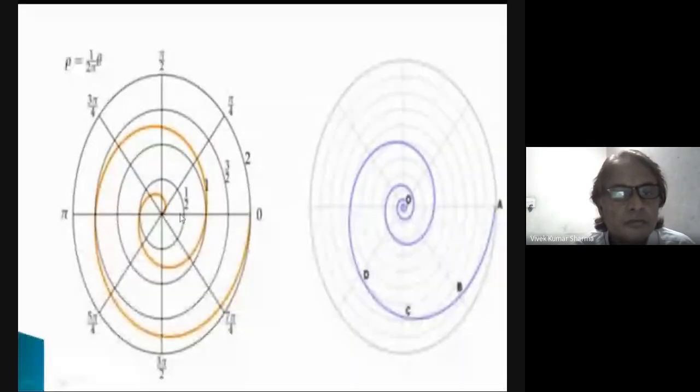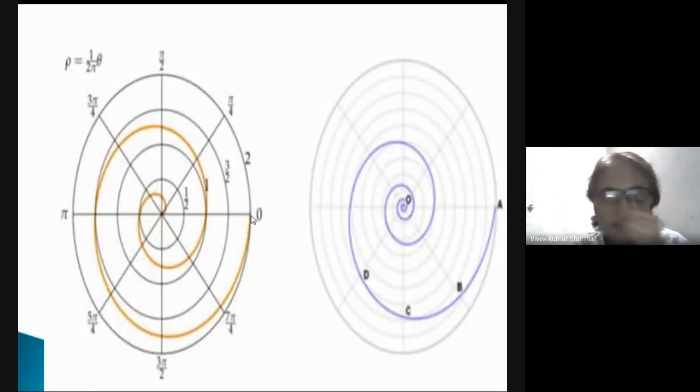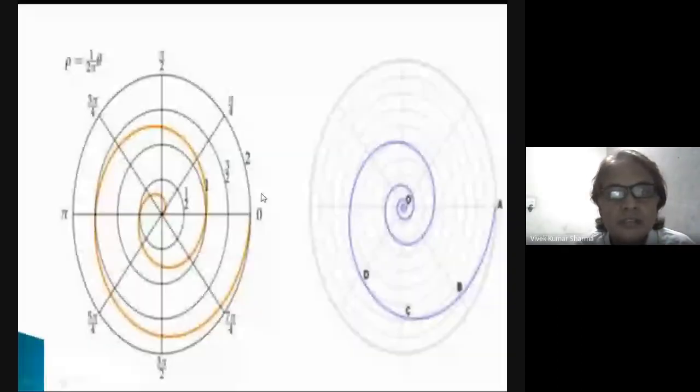Okay, you move half the distance, then you move again a half distance, then again. So when you move 4 rounds, this spiral converts into a circle. This spiral converted into a circle, and you will find it by the pi. Okay, by the pi it converts. So this is the theory of how the pi comes into existence, by this spiral circle.